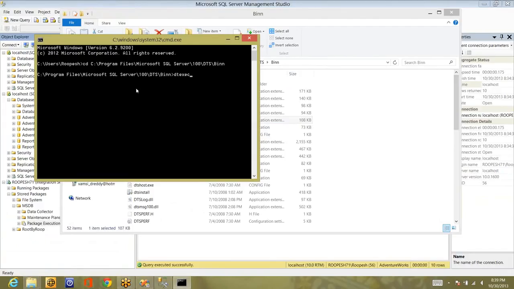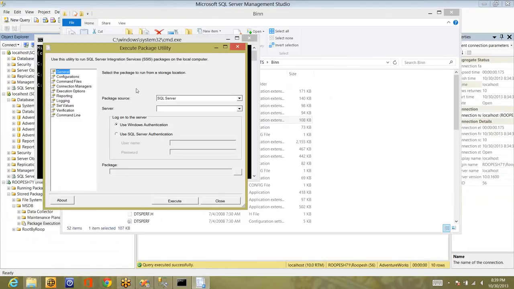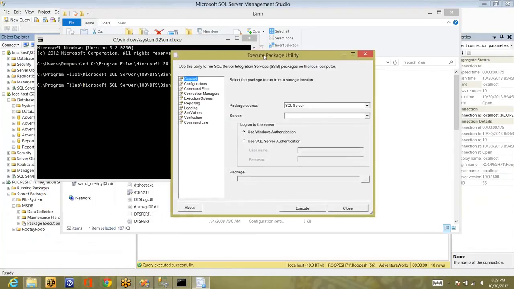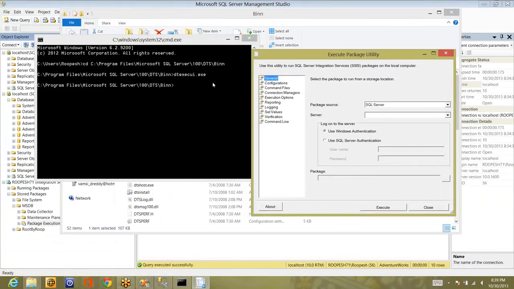DTExecUI. If you select this DTExecUI, UI means user interface. It gives me a user interface to execute the package. If you execute this, it will open the user interface like this. Okay, it will open the user interface that you can use to execute the packages. So what you can do here is, once the UI is open, you can see the command I have typed here, DTExecUI.exe. So here you can specify where your packages are and so on.